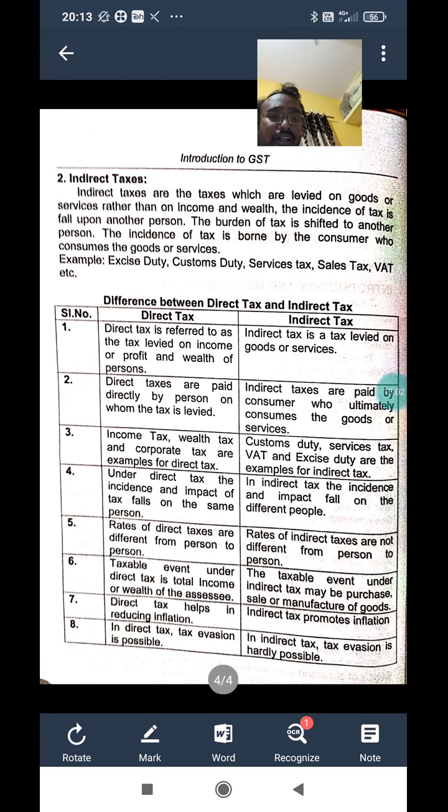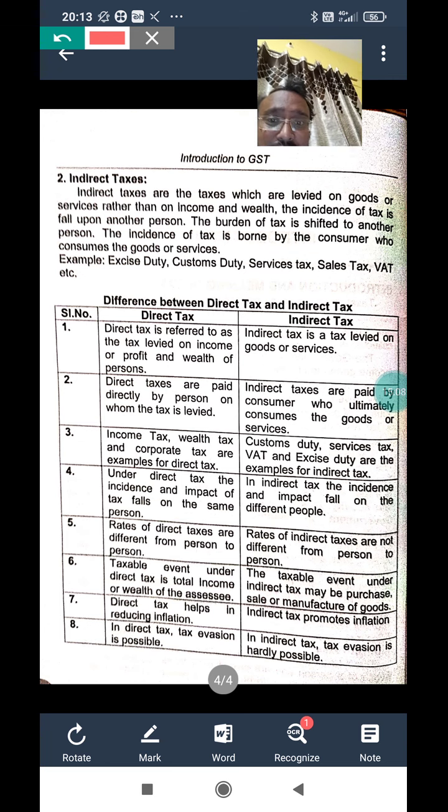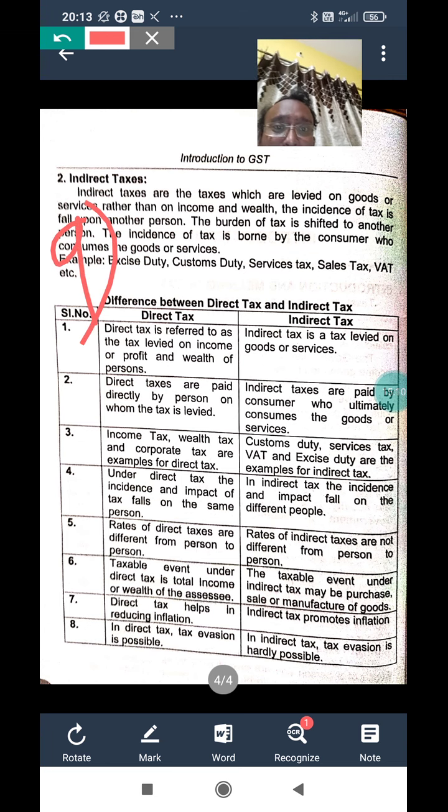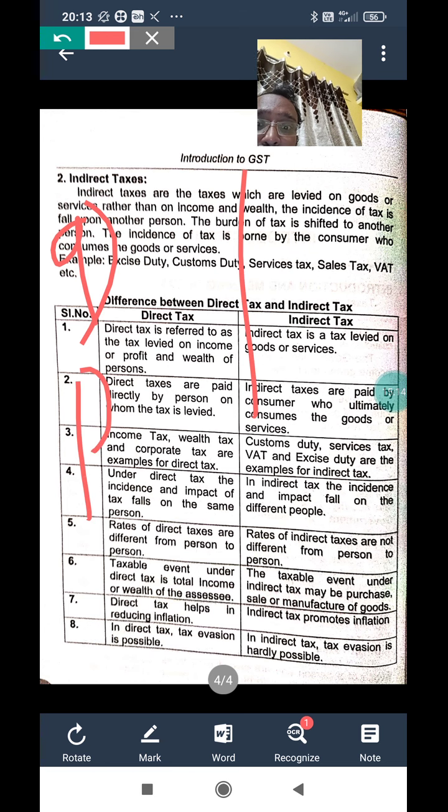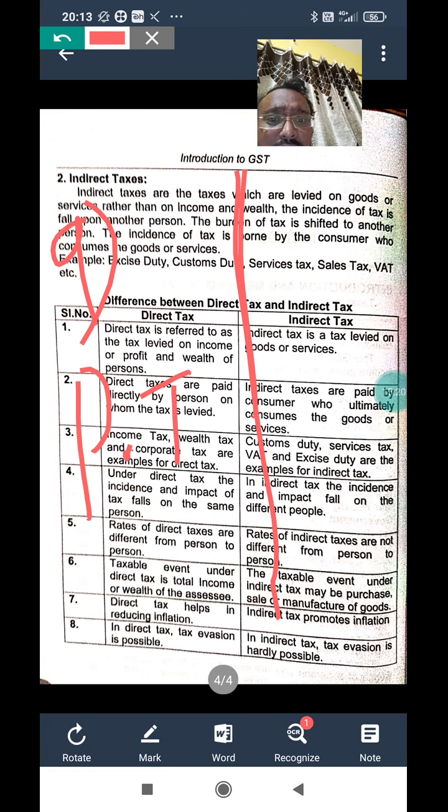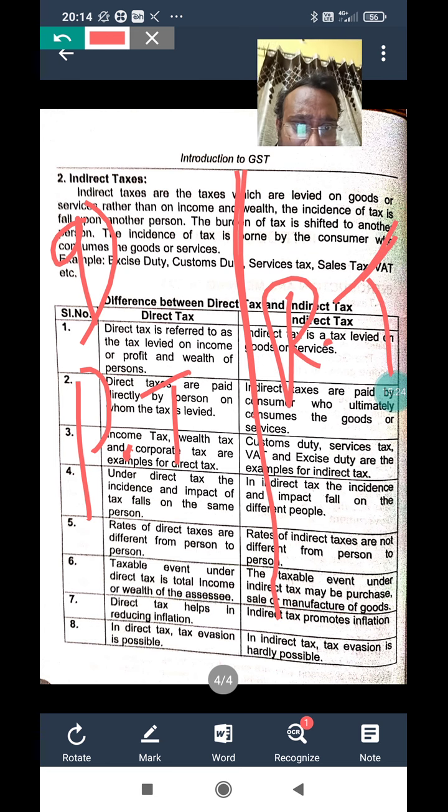So another definition difference we can write in this book, which is not given. We can tell another difference, the ninth difference you can mention. Direct tax is called a progressive tax. This is also a difference. Indirect tax is called a regressive tax.